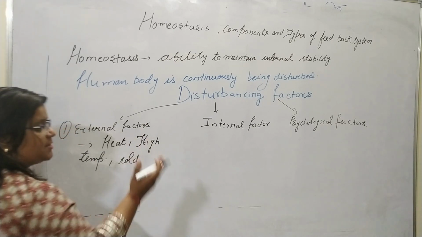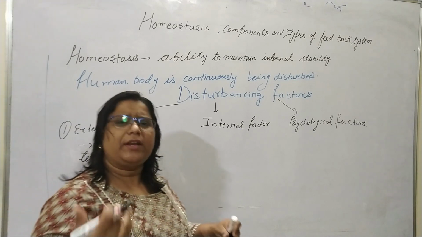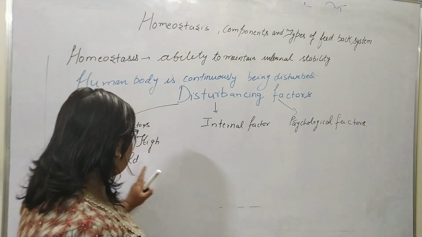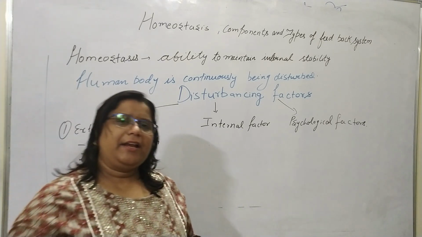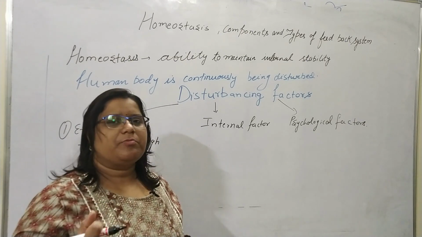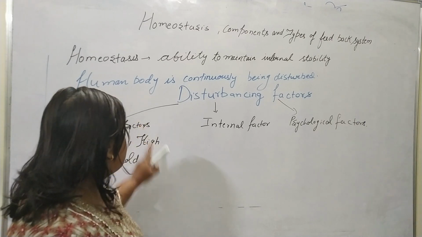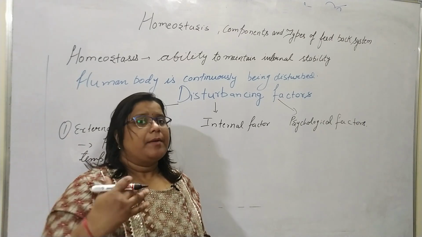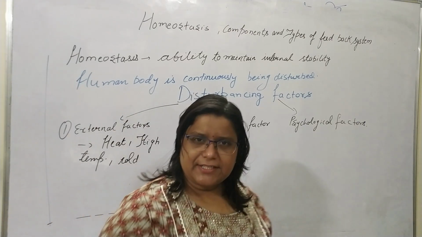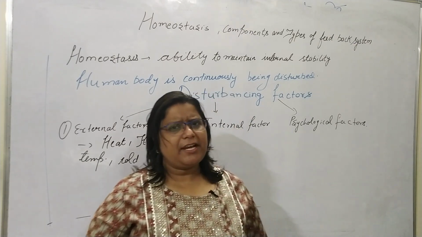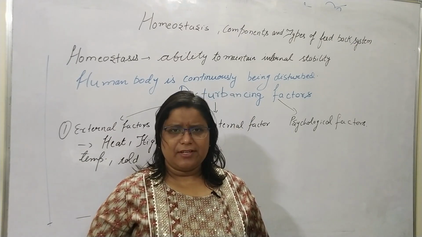If the temperature is -20, -10, that temperature is very cold and your body initiates a mechanism to maintain your body temperature. So some external factors are there, but the internal factors are generated by your body itself